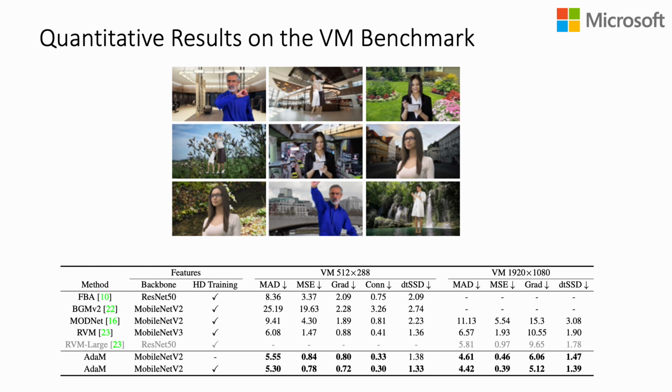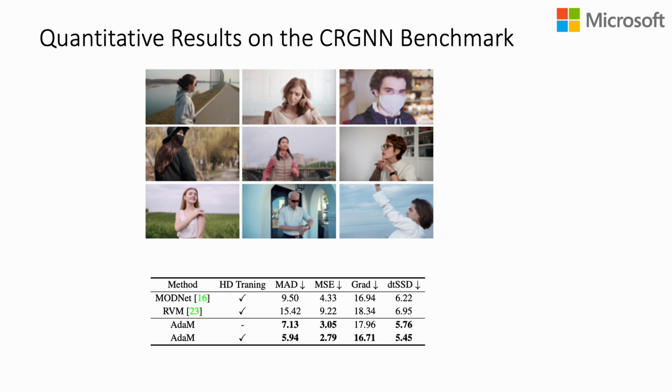The experimental results on the VM dataset are summarized in the table. It shows that, without training on high-definition data, our method outperforms previous state-of-the-art methods in most metrics, by a considerable margin in both VM sets. To evaluate its robustness and generalization to real video datasets, we compare the matting quality of MODNet, RVM, and our method on the real dataset, CRGNN. Based on the table, our method is competitive with these leading methods, demonstrating that our method can overcome the domain shift problem and generalize better to real-world data.